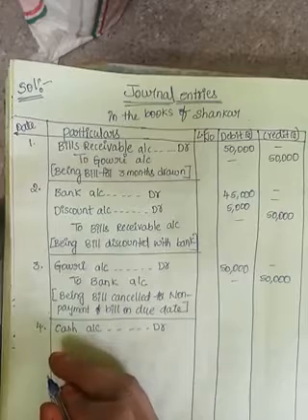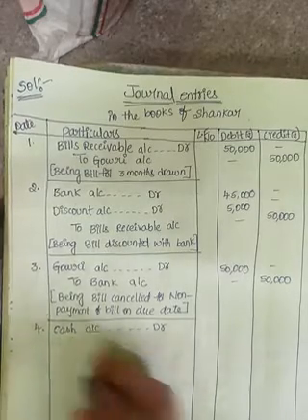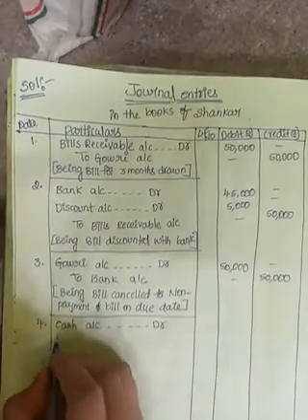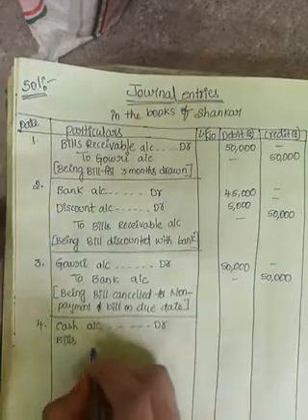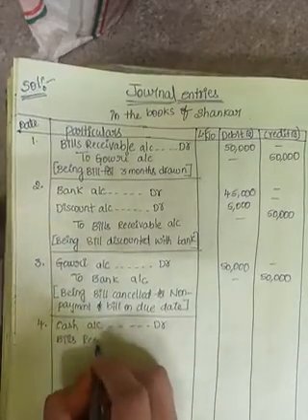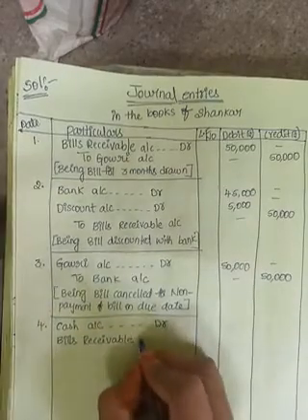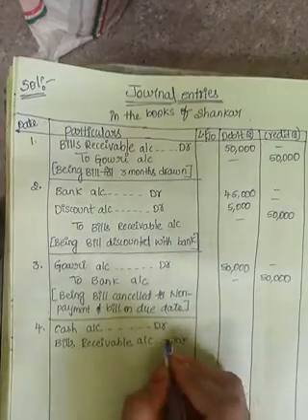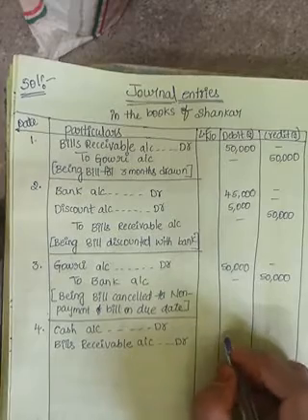Cash is a real account, so it will come under the debit side. Cash account debit, bills receivable account debit. Cash account debit is rupees 25,000.